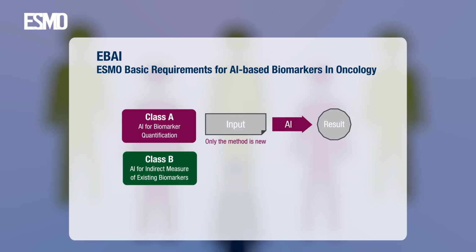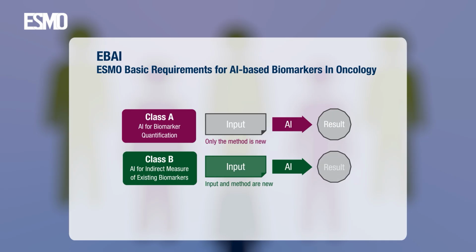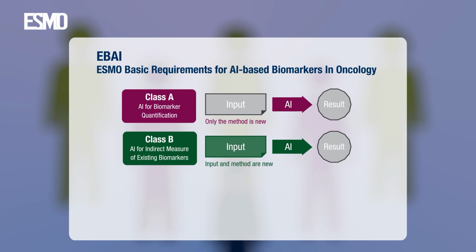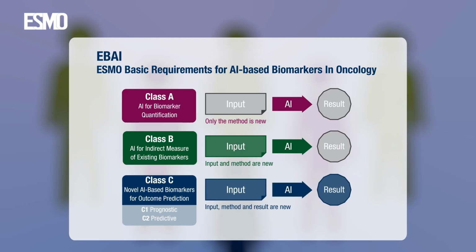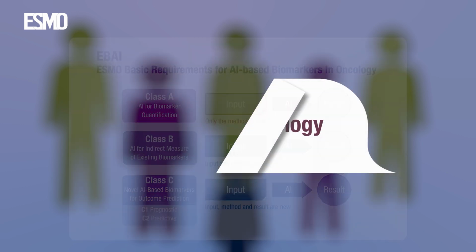Class B is the prediction, the approximation of an existing biomarker. Here the example is the prediction of EGFR mutations from hematoxylin-eosin. The input is different because we are not using NGS, we are using the hematoxylin-eosin tissue slide. The method is different because it's AI-based, but the result is the same. It's the EGFR prediction status. And we have a third class, which is the class C, predictive biomarkers, where we can predict either the prognosis, or the treatment response with these biomarkers. And here everything is new, the input, the method, and the output. And as an example, we can have the prediction of immunotherapy outcomes starting from multimodal data or digital pathology data or radiomic data.